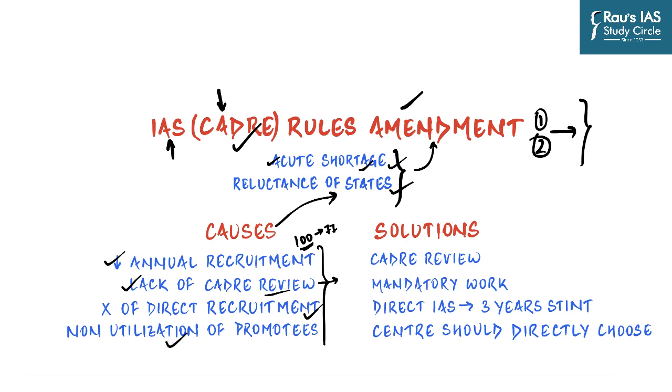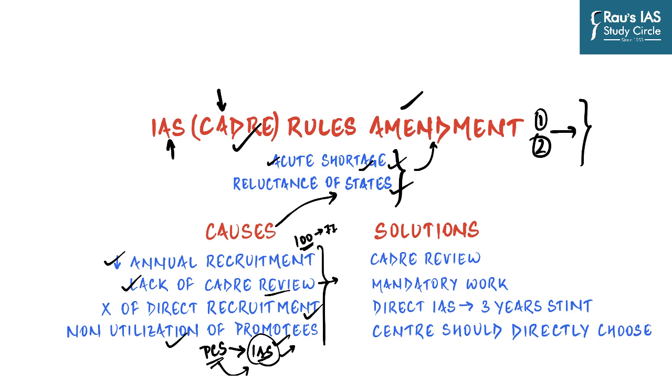Apart from that, we know that people making it to provincial services, or what is otherwise known as PCS services, after completing a fixed number of years get promoted to IAS. But the central government has never taken a promotee IAS officer on central deputation. And this is quite a discrimination, because there is a huge pool of resource and talent lying at the state level who were basically PCS officers later promoted to IAS. And so, the author makes a strong case for all these people to be taken on central deputation, arguing that these people have the same designation and achievement as direct UPSC recruited IAS officers.